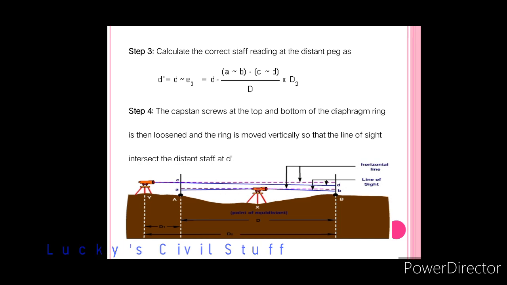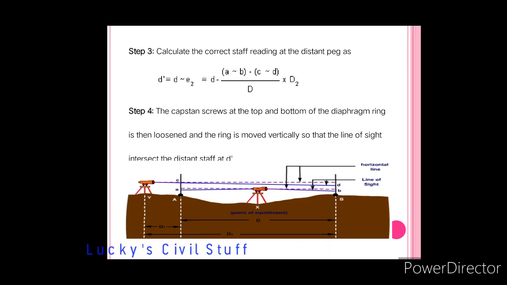If the crosshair of the instrument is below the actual staff reading D dash, then loosen the upper capstan screw and tighten the lower capstan screw till the crosshair coincides with the D dash staff reading. In this way, you can adjust the instrument.